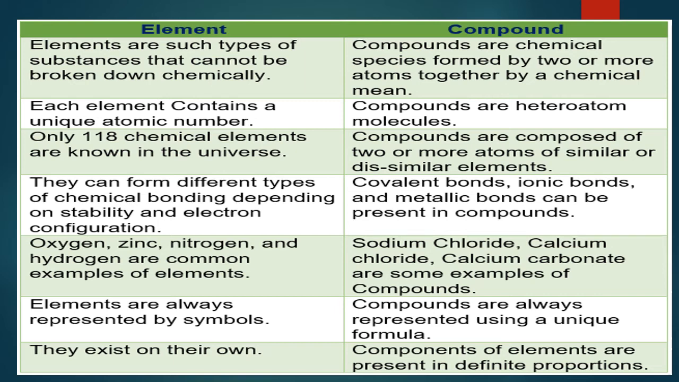118 elements are known in the universe. So hydrogen, oxygen, nitrogen, carbon, fluorine, sodium, magnesium, aluminum, silicon, phosphorus. Like this, 118 elements are known in the universe.